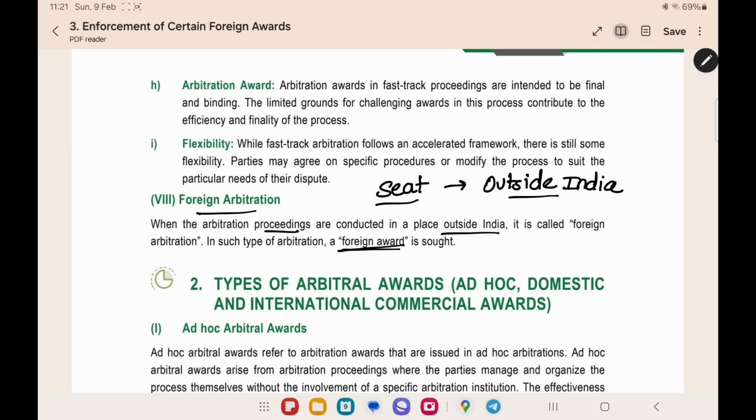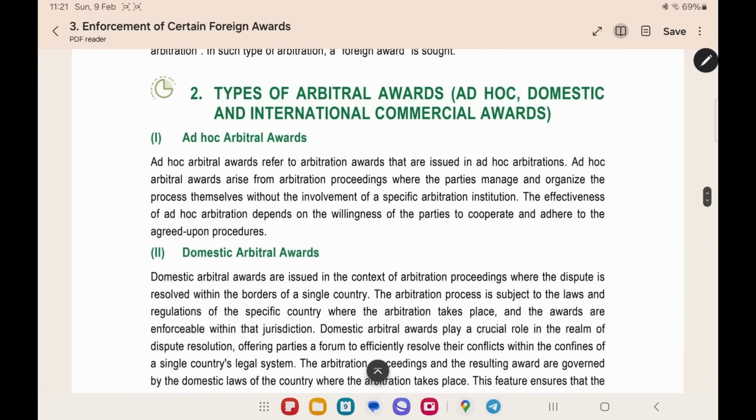Now we are going to types of arbitral award. In these types of arbitral proceedings, what award will be given? That is given in the next part of the chapter. Ad hoc arbitral awards. When you conduct an ad hoc arbitration, that is, the parties themselves do the administrative work, appointment of arbitrator and all, you will get an ad hoc arbitral award.